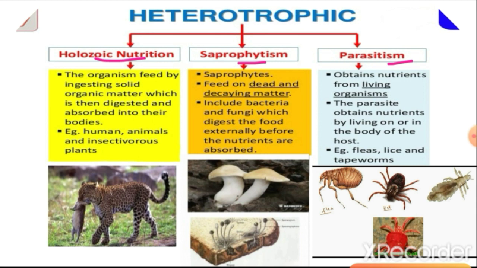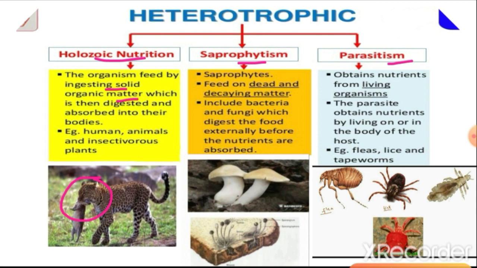Holozoic nutrition means taking the food directly into the mouth. Means we are ingesting the solid matter into the mouth. The food is getting into the body through the mouth. Like here the tiger, we see that it is taking the food into the mouth and then it will digest it and then it will get absorbed. So this is the holozoic nutrition. Means we first ingest the food into the mouth. We take the food into the body through our mouth. That is what holozoic nutrition is.